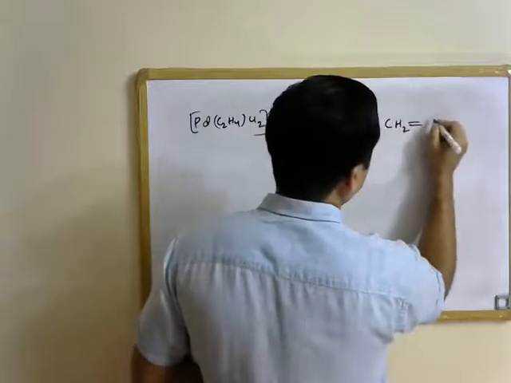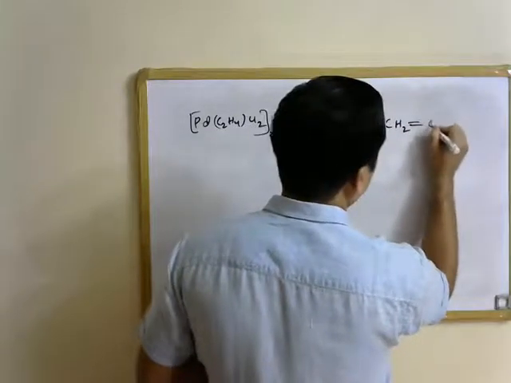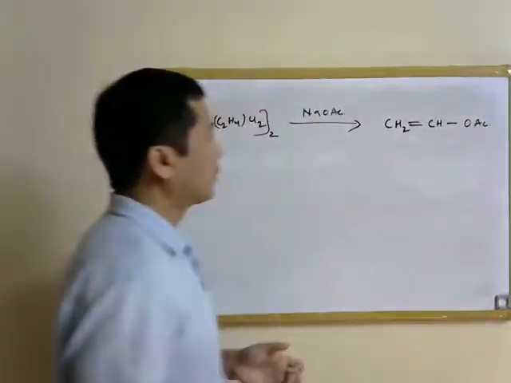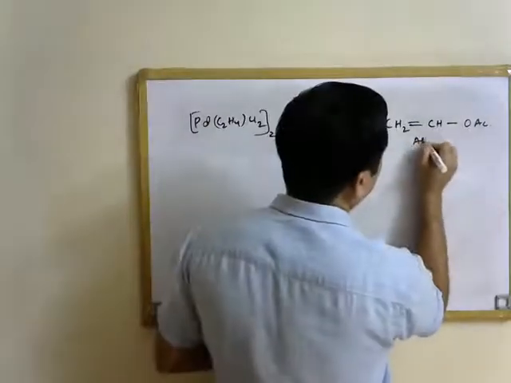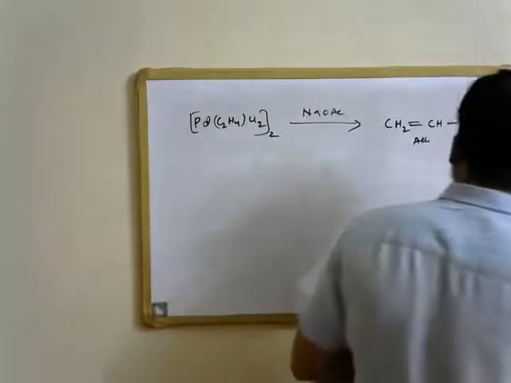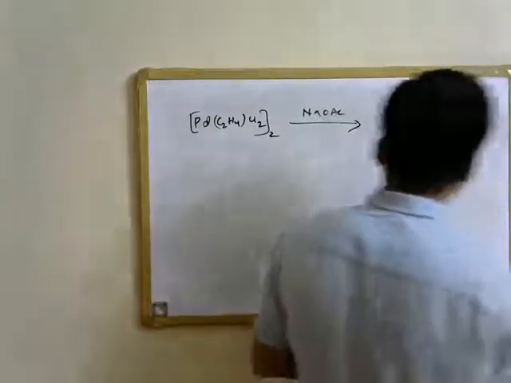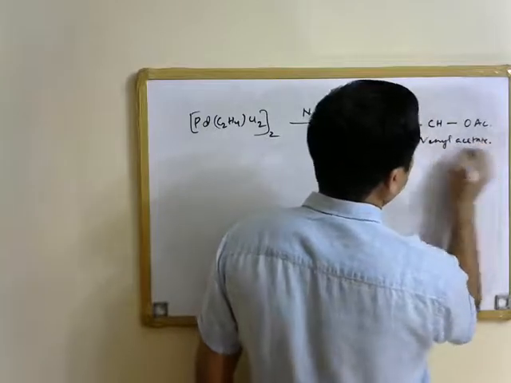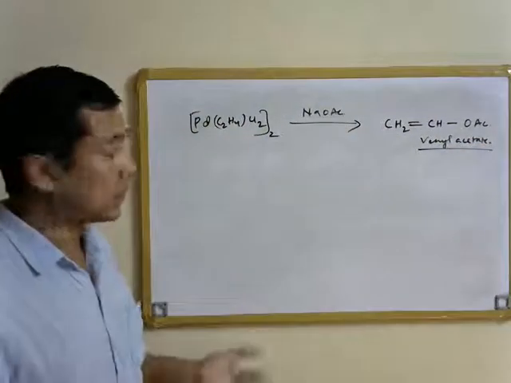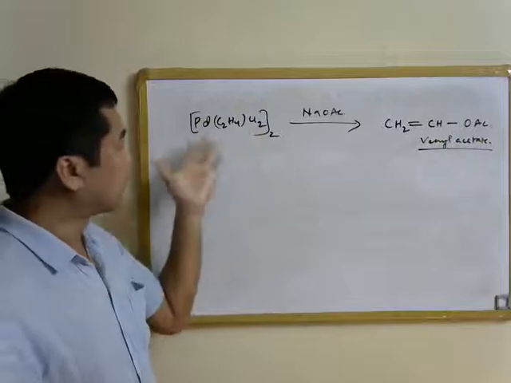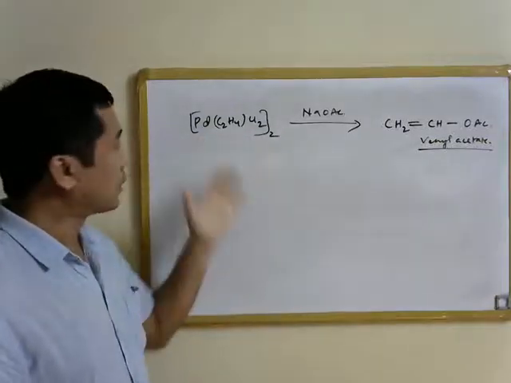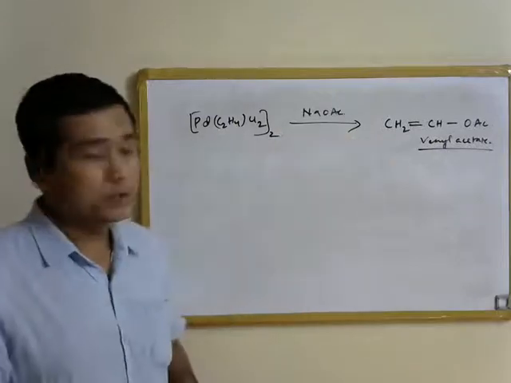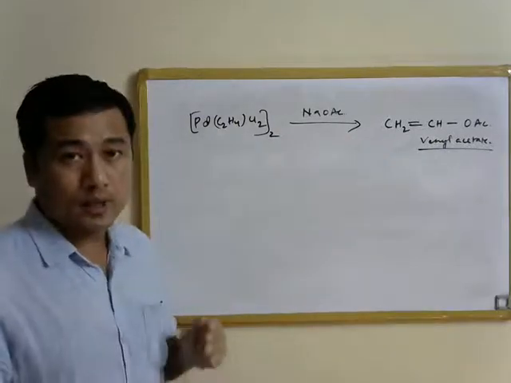a nucleophilic addition on the olefin is going to take place, and vinyl acetate is the product that is formed. So vinyl acetate is prepared by following this route because it allows one to make nucleophilic addition on this olefin, and this reaction again has synthetic utility.